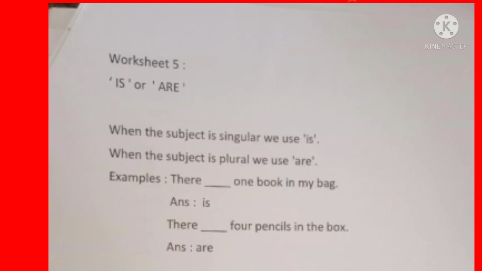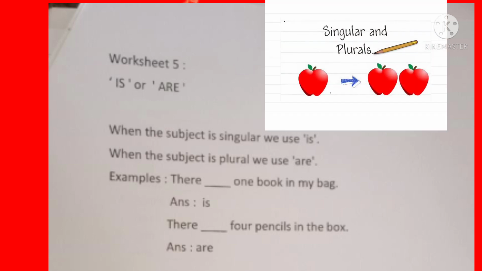Okay. Dear children, we are moving to worksheet number 5, is or are. When the subject of a sentence is singular, we use is. And when the subject is plural, we use are. Then what is the subject? Subject means noun, the main noun of a sentence.